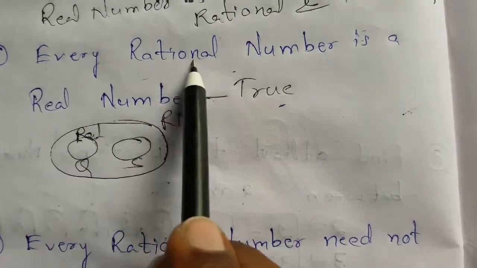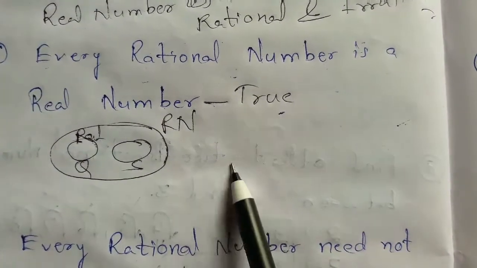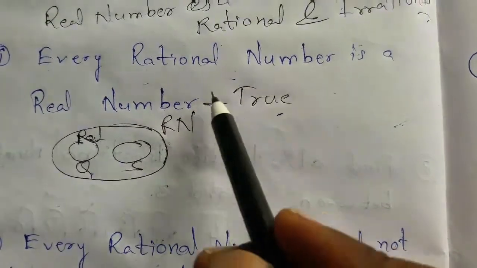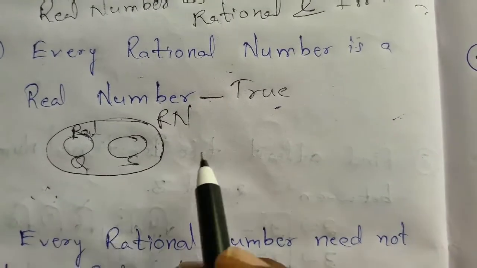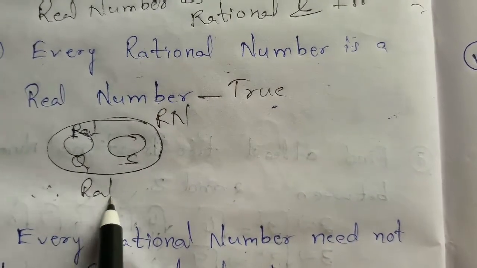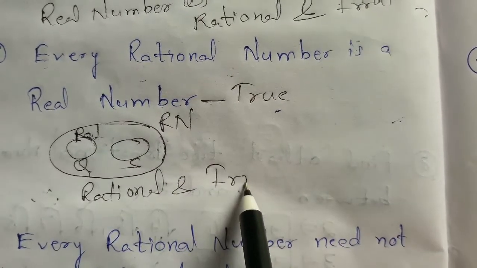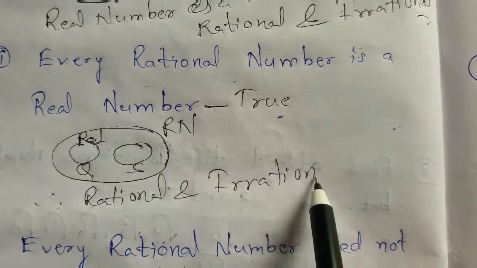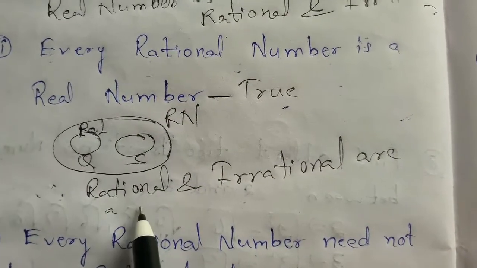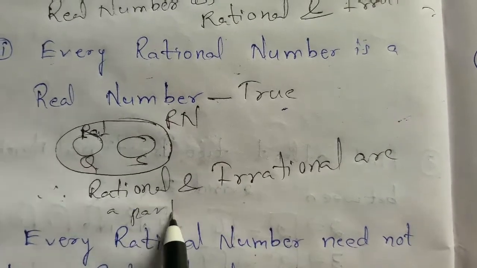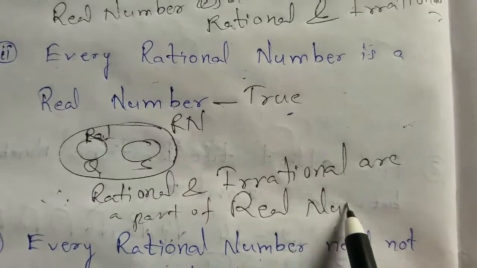Here every rational number is a real number. Then rational numbers are represented by capital Q, isn't it? That is also true. Why? Because rational and irrational are a part of real numbers.